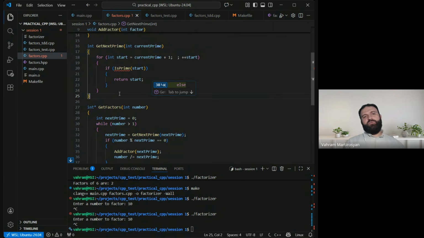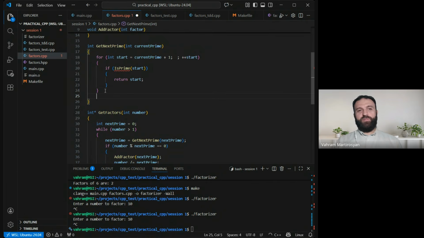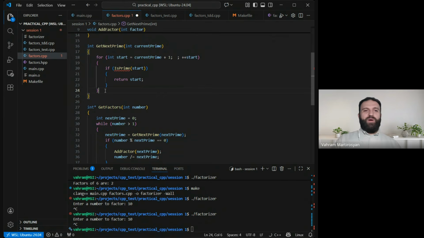So looks like we have a missing piece of the code because we have if, but we don't have its else case, and we don't have a return statement after the for statement. But our guarantee or our hope is that there is always a bigger prime number. Like if we continue, we will find it. It's not an endless loop, okay? We will find it eventually and we will stop.